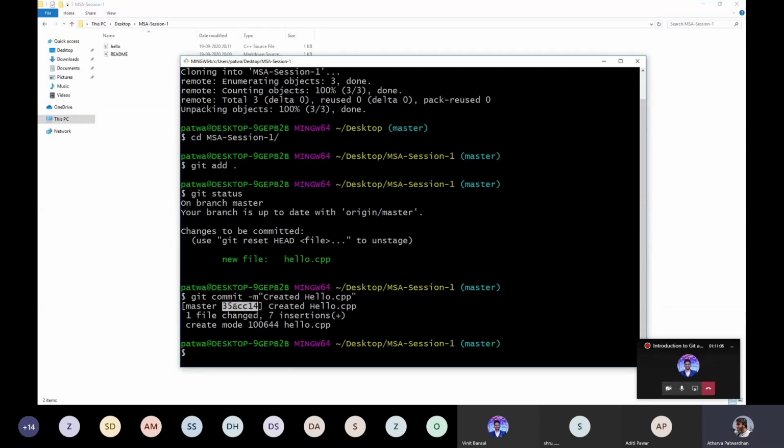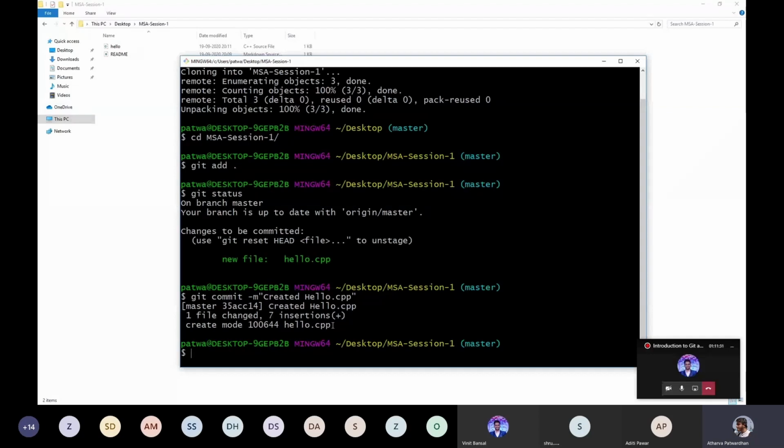It's actually a very long ID. It's just showing the first part of the commit. So this will be really useful if you are working on long-term projects and you want to go back to a specific commit that you made months or weeks ago, or even years ago. So that's where this ID will be useful.